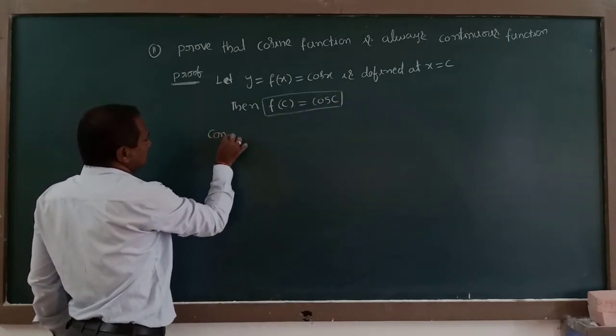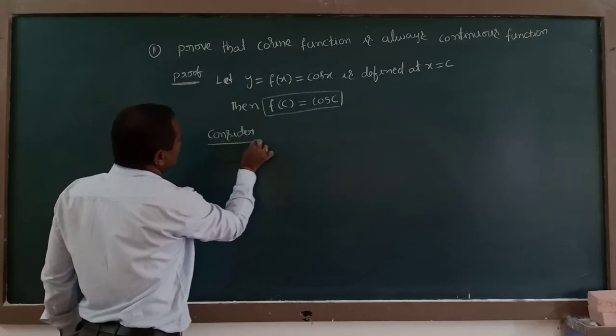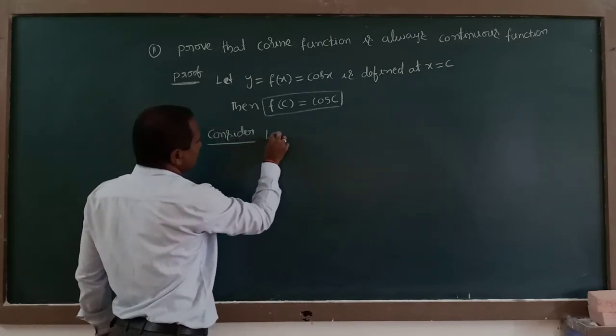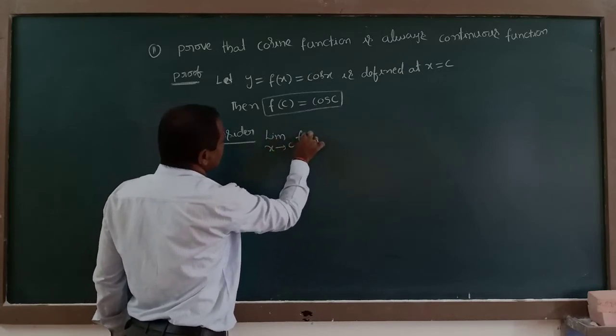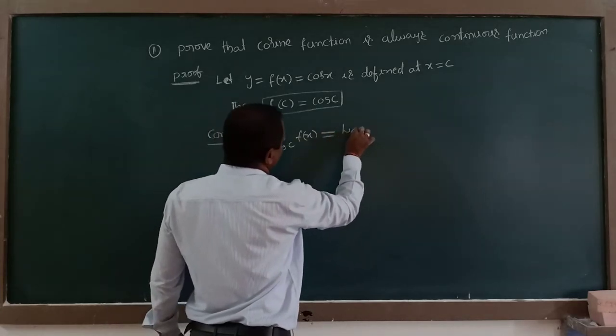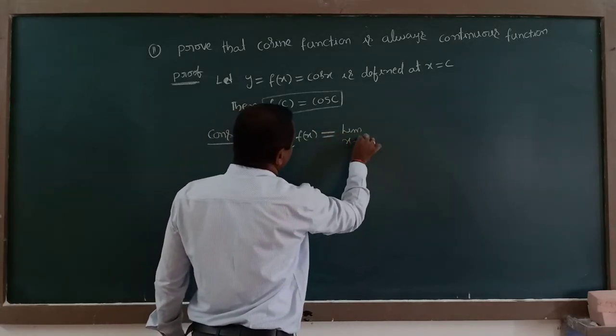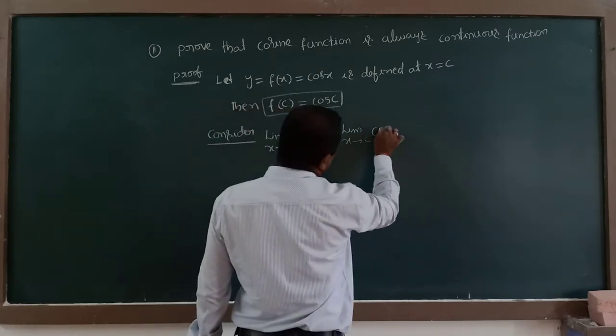Consider limit x tending to c, f of x, which is limit x tending to c of cos x.